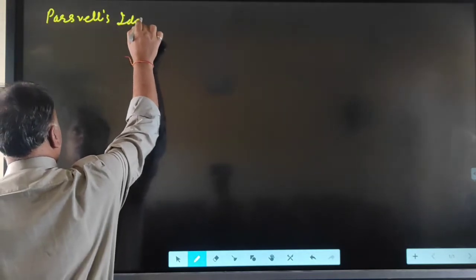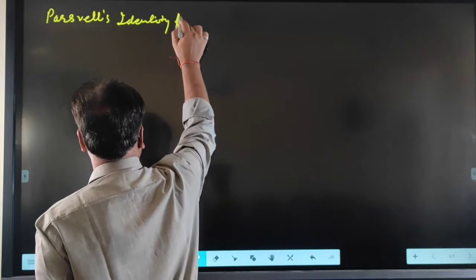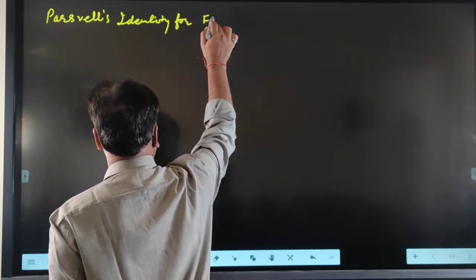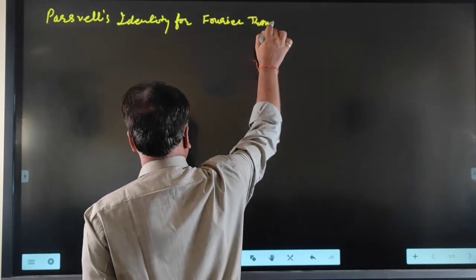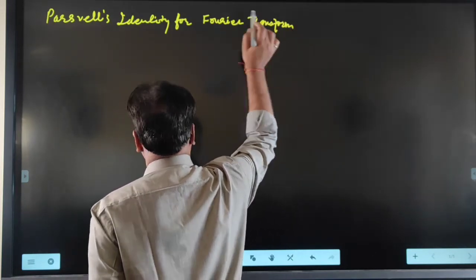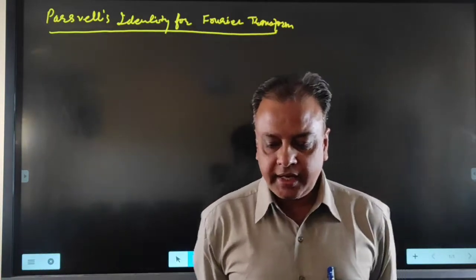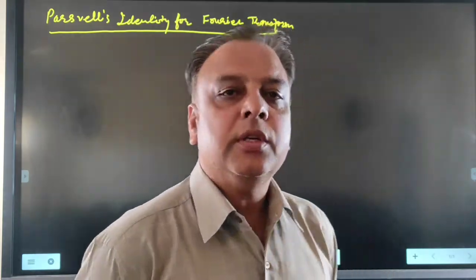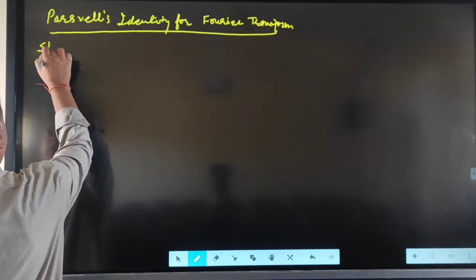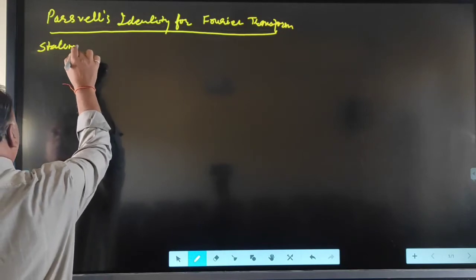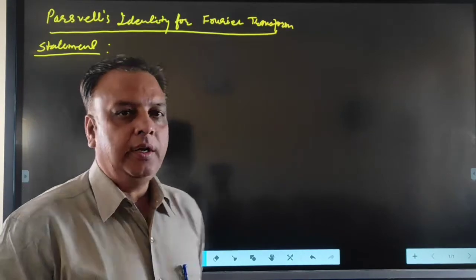Parseval's identity for Fourier transform. What is the Parseval's identity for the Fourier transformation? So we first write the statement of this identity. What is the statement of the identity?